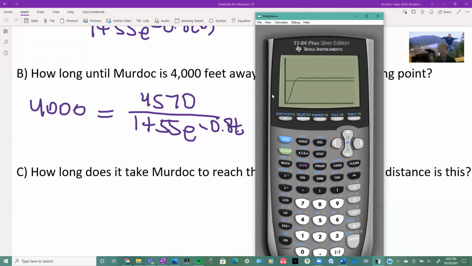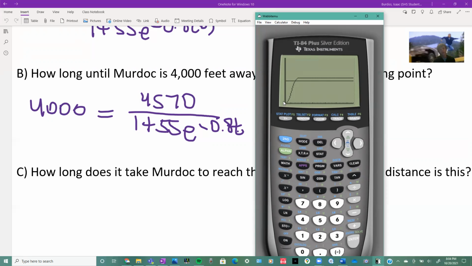So as you can see by what the graph shows, Murdoch has started here, and we're making time 0 after he advances. So a negative time, before time 0, is when he's 4,570 feet away from him. And that's when it equals 0. If you were to look at this graph, it doesn't have a y-intercept at 0, 0. It has a y-intercept at 0, 82. That's what we found in the last problem. So y does not equal 0 before the time starts because he advances.